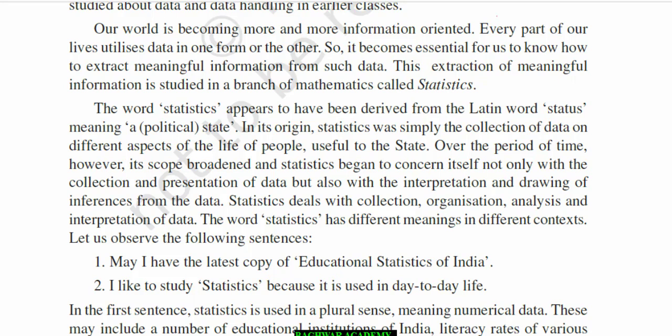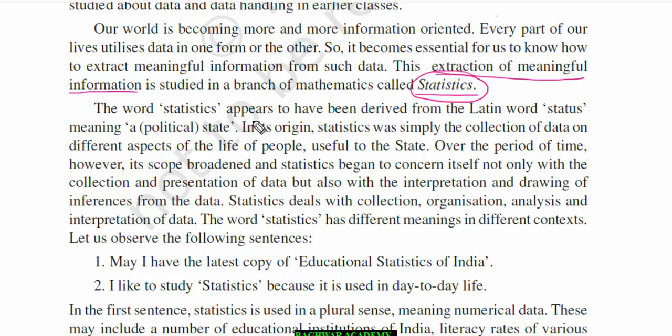If you analyze the data you have got and interpret it, extracting information from it, the branch of math in which we study this is called statistics.